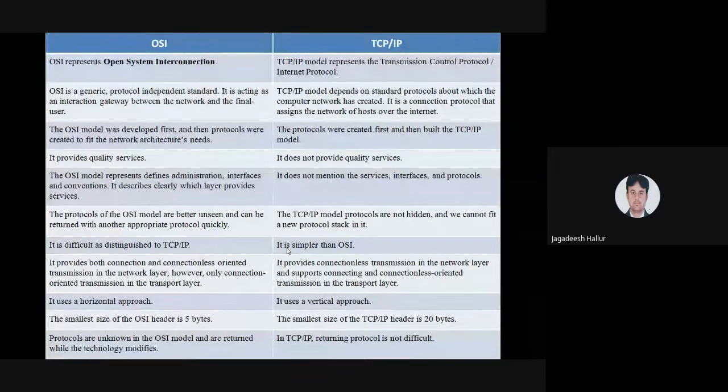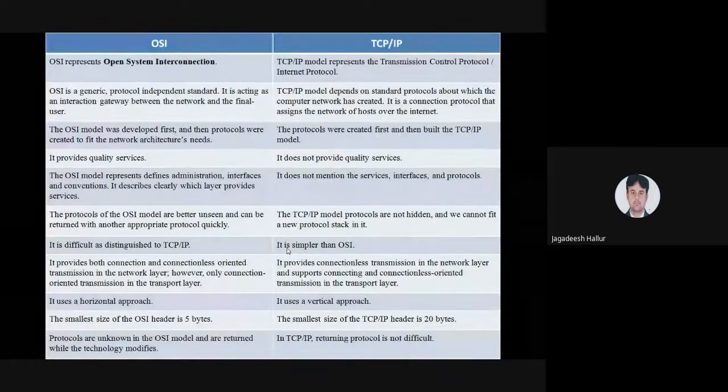TCP/IP provides connectionless transmission in the network layer and supports both connection-oriented and connectionless transport in the transport layer. One advantage of using TCP/IP is that we are using both connection-oriented and connectionless protocols in the transport layer. This is one of the advantages.